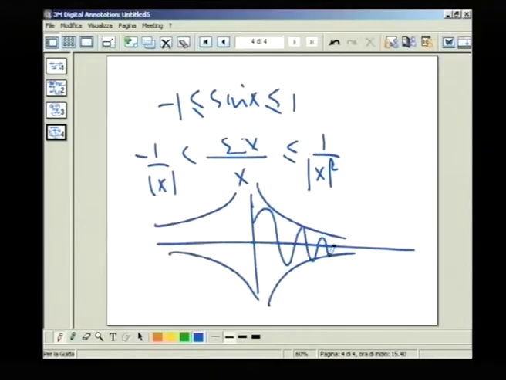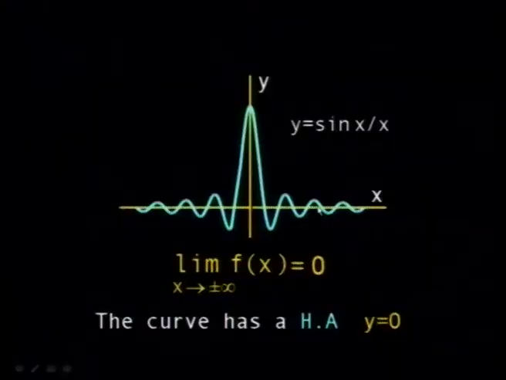It means that it oscillates and it has a horizontal asymptote. This is a horizontal asymptote as x tends to infinity. So you can say that the limit as x tends to infinity of sine x over x is equal to 0. We call this a horizontal asymptote of the function because the function approaches the value 0 as x tends to infinity.